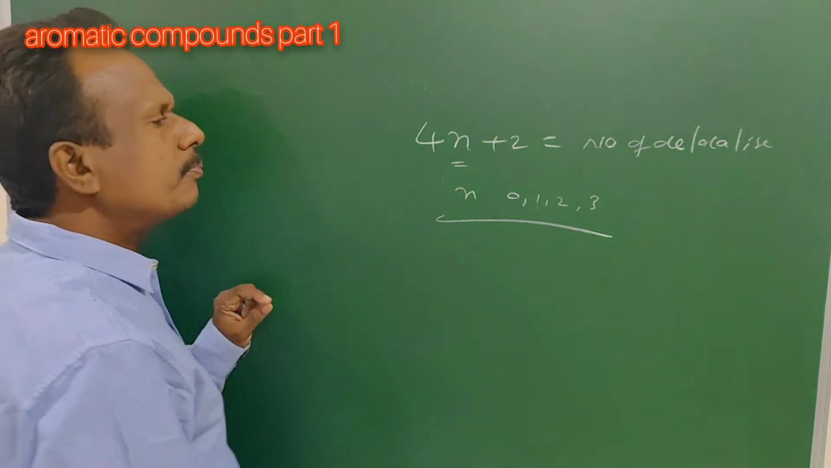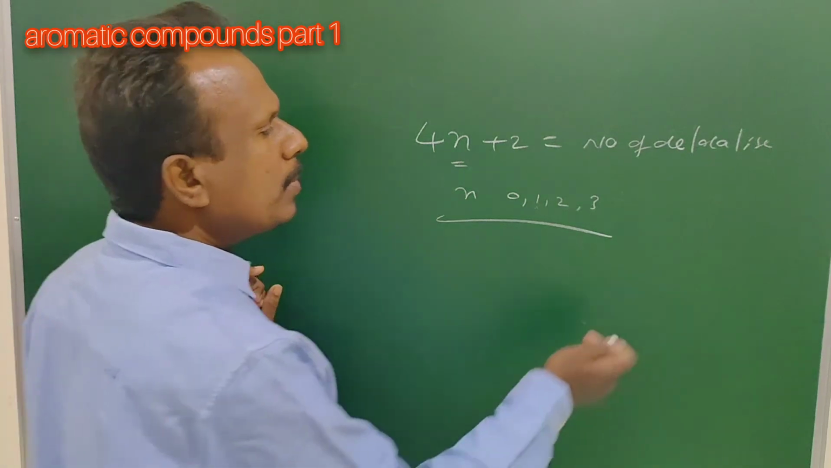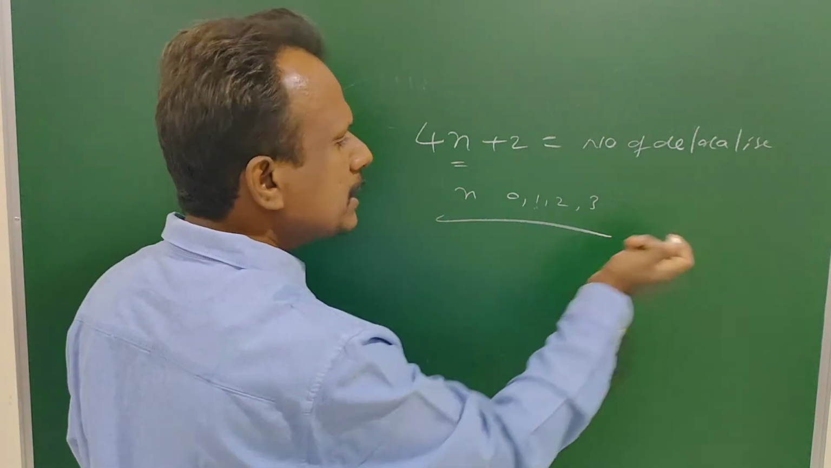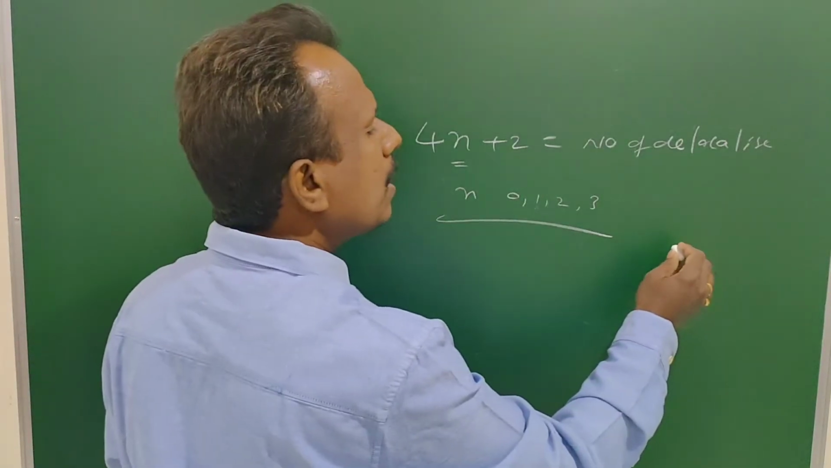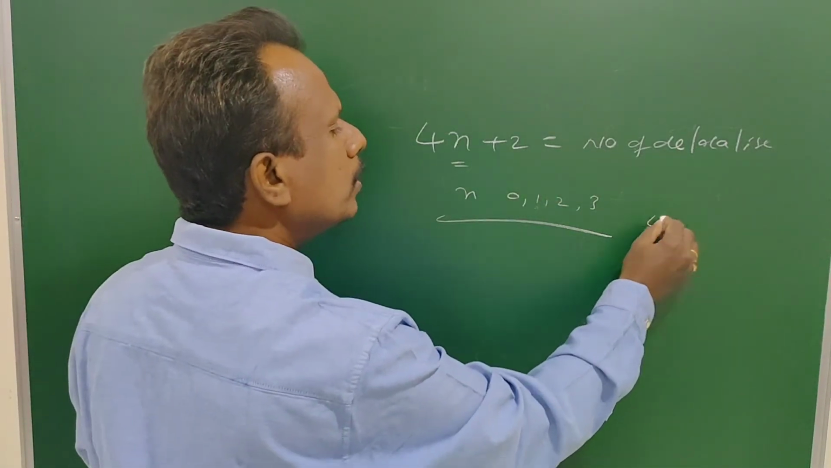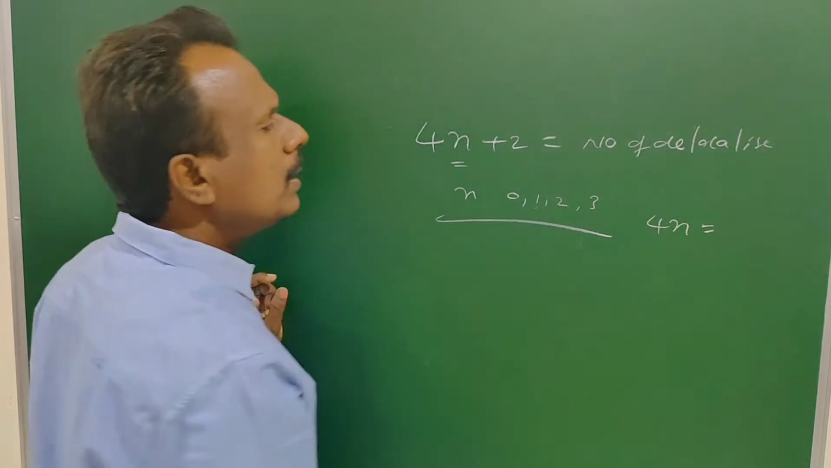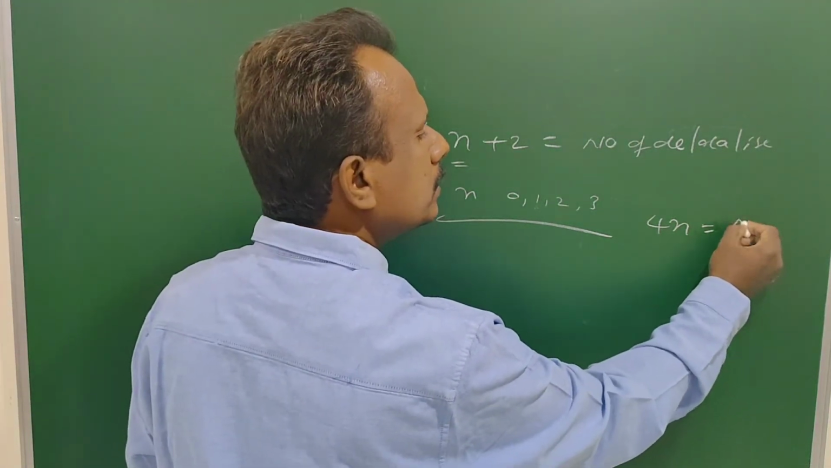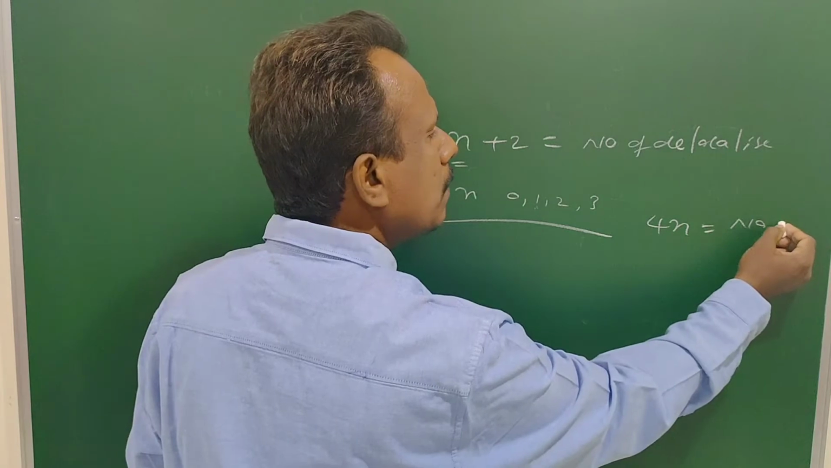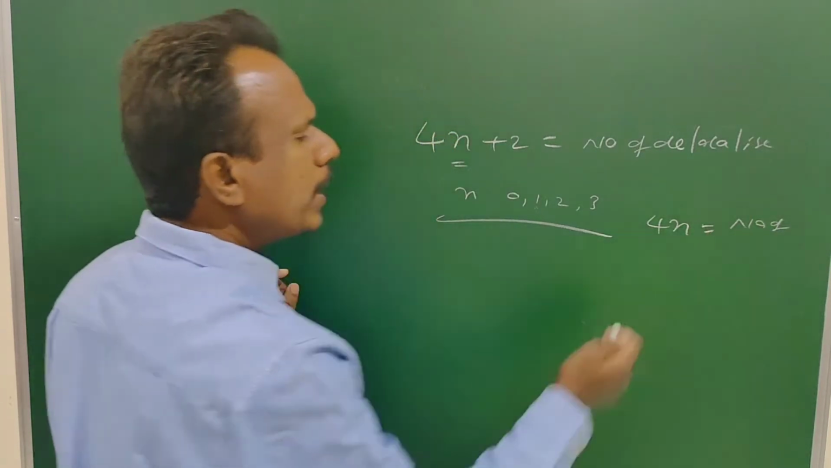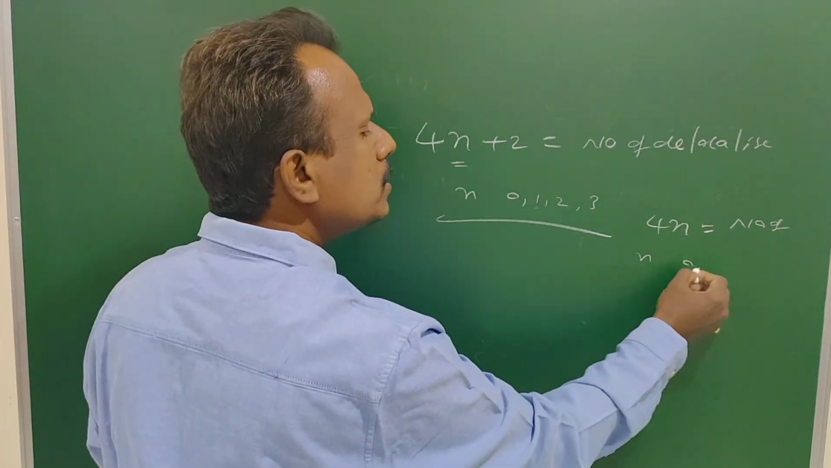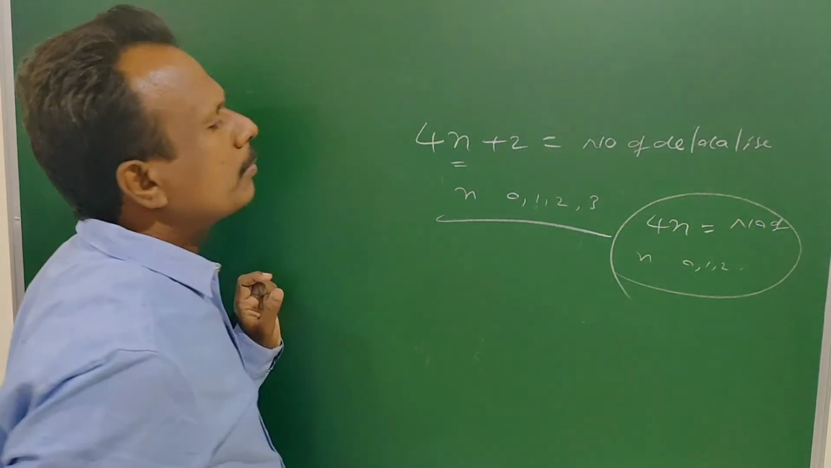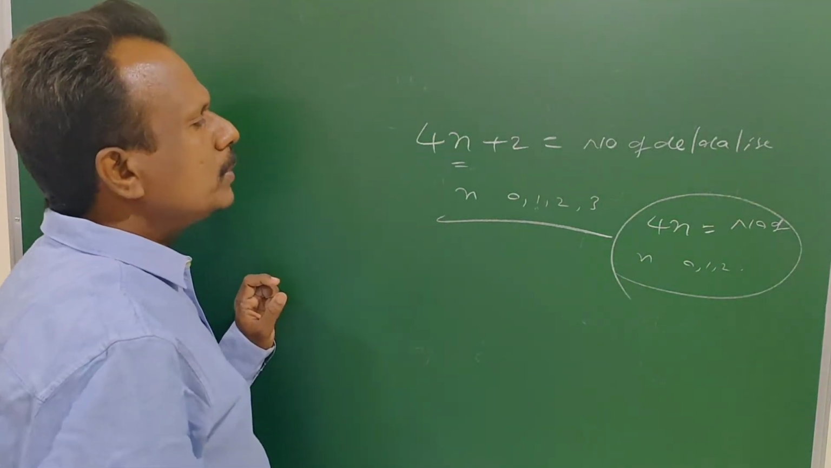If in the cyclic compound all atoms are sp2, that means planar, and the number of delocalized electrons is equal to 4n, where n takes 0, 1, 2, 3, then that compound is an anti-aromatic compound. This is the Hückel rule.